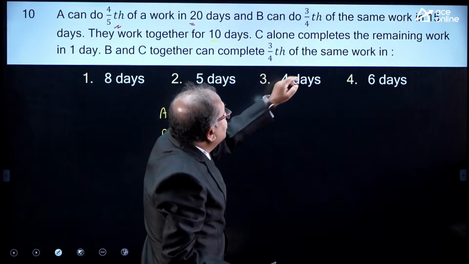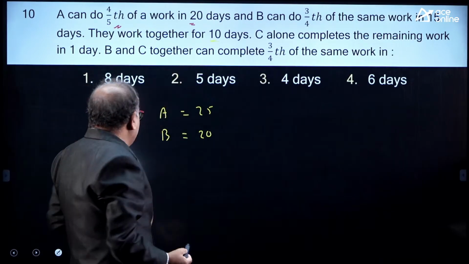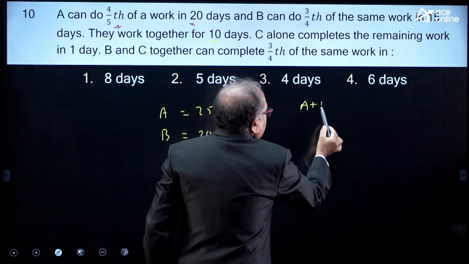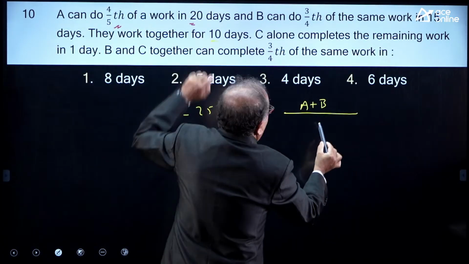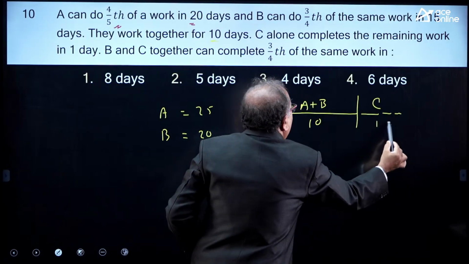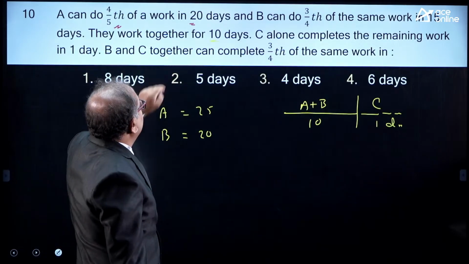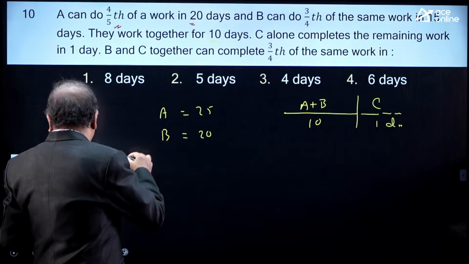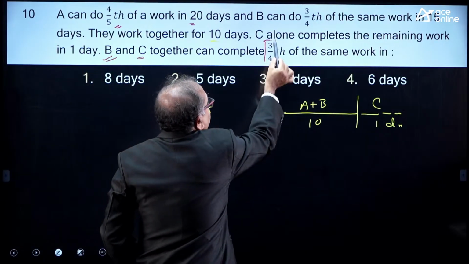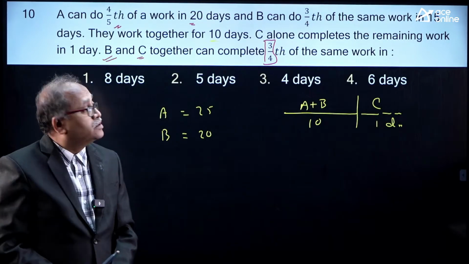And C alone completes the remaining work in 1 day. After 10 days, A and B worked. A and B worked for how many days? 10 days. And after that, C completed the remaining work in 1 day. Now, the question is B and C together. B and C together can complete 3/4 of the work in how many days?